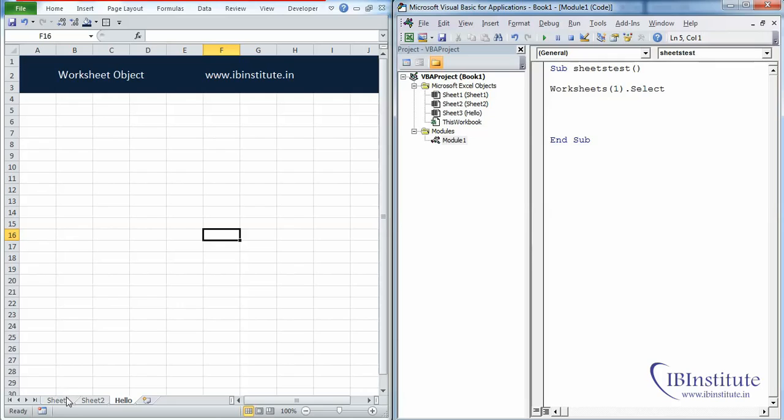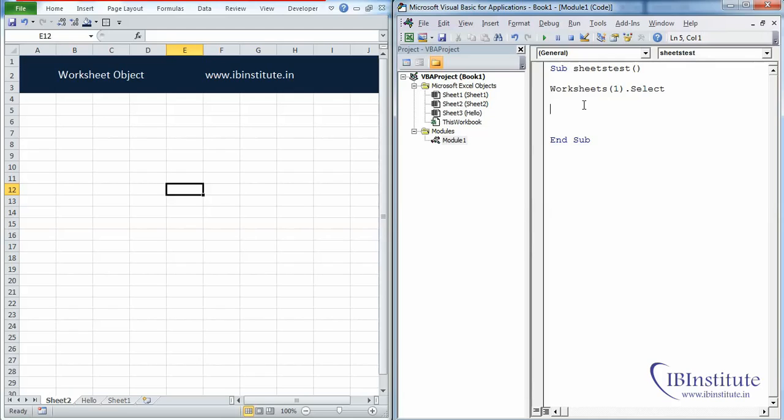So Sheet1 is number 1, Sheet2 is on the second position, so it is index number 2. Hello is coming on third number, so it is index number 3. So now if you press F5, it will take you to Sheet1. So now let me just hold Sheet1 and drag it at the last. Now Sheet2 is 1, hello is 2, and Sheet1 is 3. So let me press F5 once again, and now it will take us to Sheet2.